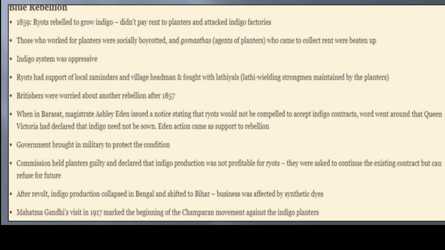With the discovery of synthetic dyes in the late 19th century, their business was severely affected. When Mahatma Gandhi returned from South Africa, a peasant from Bihar persuaded him to visit Champaran and see the plight of the indigo cultivators there. Mahatma Gandhi's visit in 1917 marked the beginning of the Champaran movement against the indigo planters.